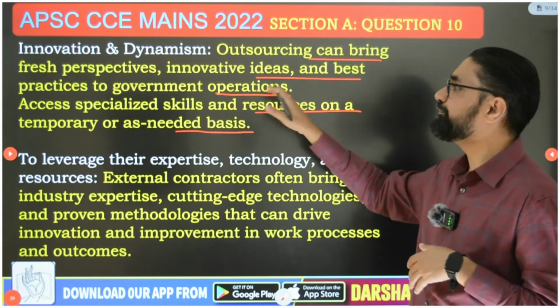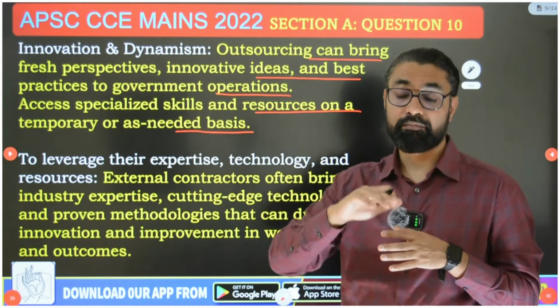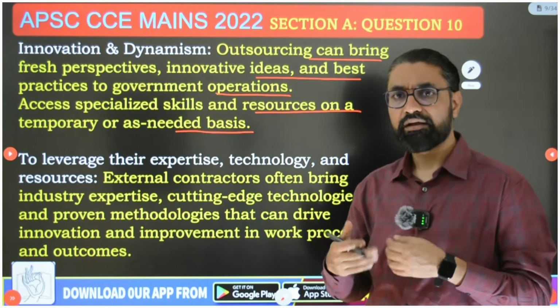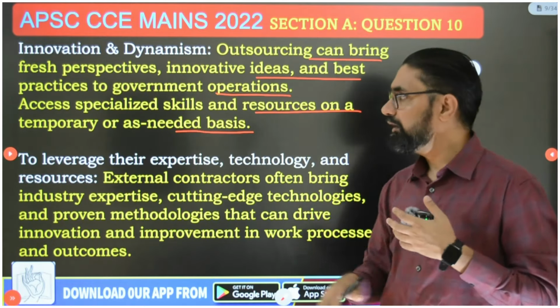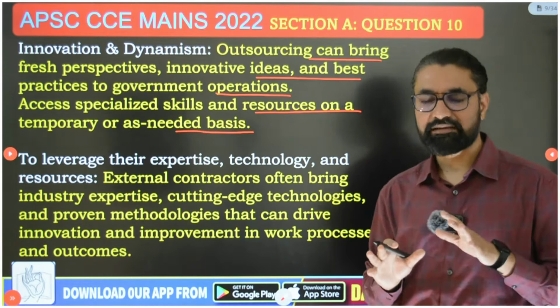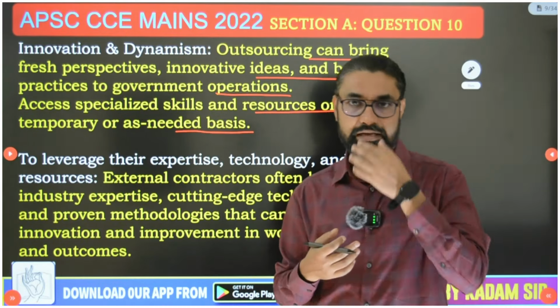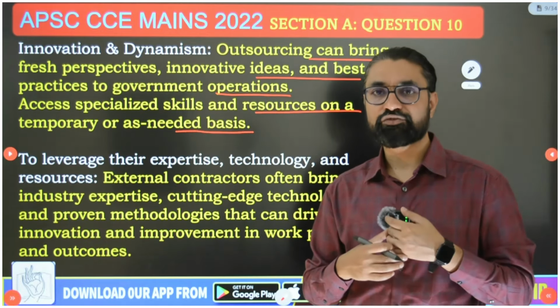So outsourcing can bring fresh perspective, innovative ideas. When you partner with private sector, they can come up with better solutions. So income tax return filing का जो portal है, you collaborate with Infosys, they will deploy more advanced technologies, etc. and can tell you how you can do your basic task in a much better way. जैसे आधार का, when we outsourced that आधार construction का contract to Nandan Nilekani and private software companies.